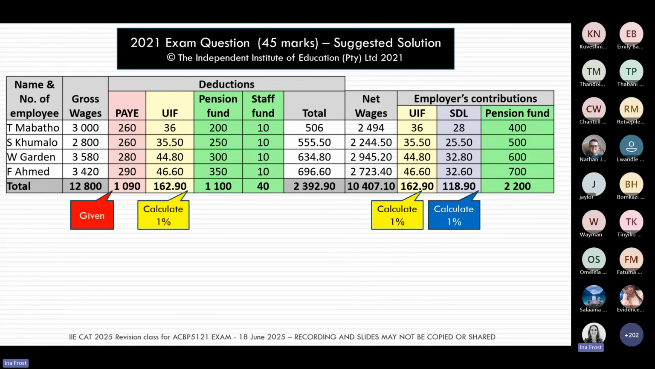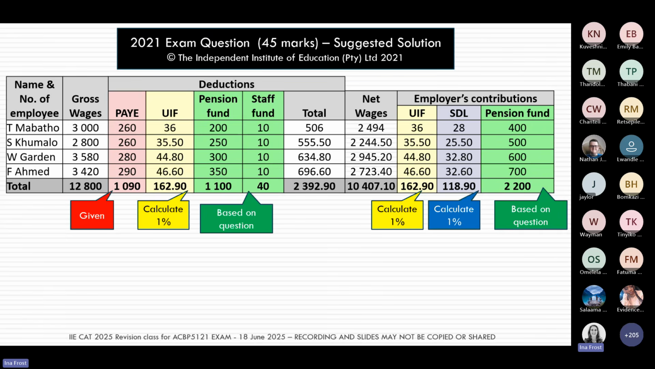Your things like your pension funds, your staff funds, your medical aid, those numbers will always be based on the question. Okay, so for your pension fund, your staff fund, your medical aid, even your trade union contributions, there you would have to look in the question and you would have to understand in the question what are they telling you for those types of deductions.